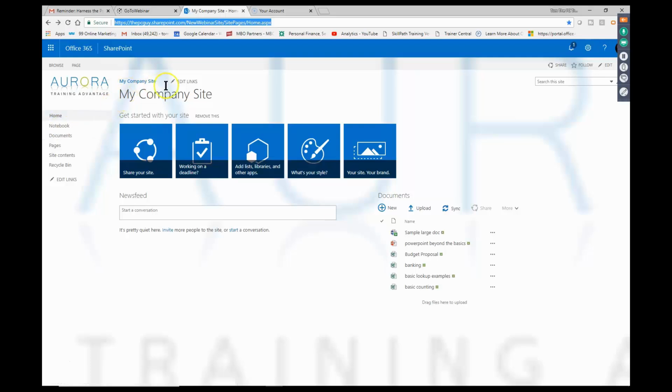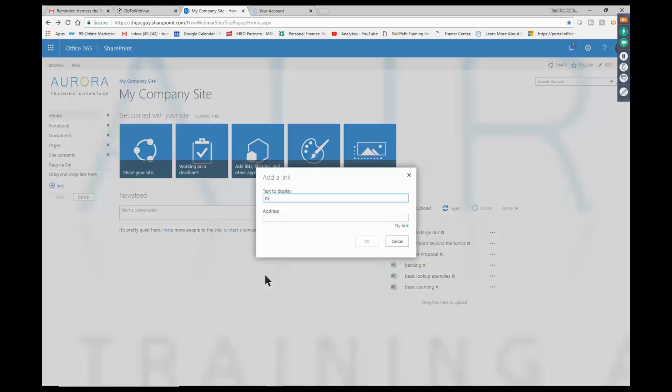Now, I'd like to add that maybe to my quick launch toolbar. So in this case, I'll pick on the words edit links. Now I'm going to add a link by picking on the plus sign. And I'm going to say main company site. Then I'll go down to the address and I'm going to right click there and pick on paste. See, that's better than me typing that in. I would rather just copy and paste the address in. Otherwise, you have to type that in.